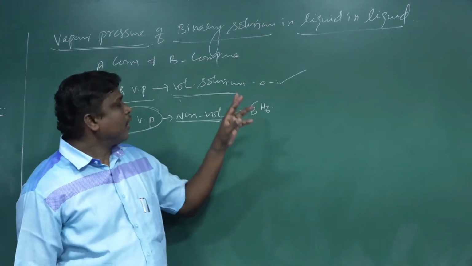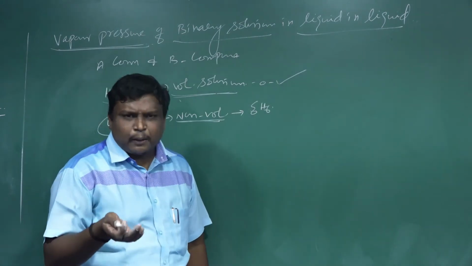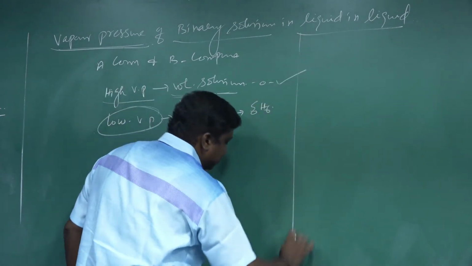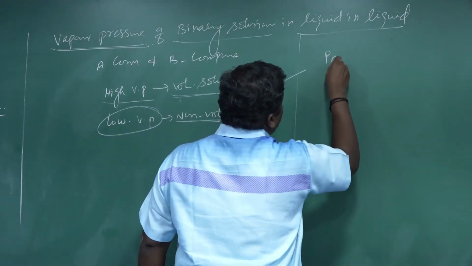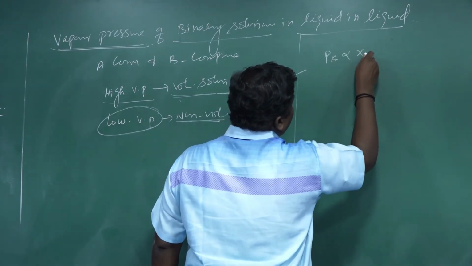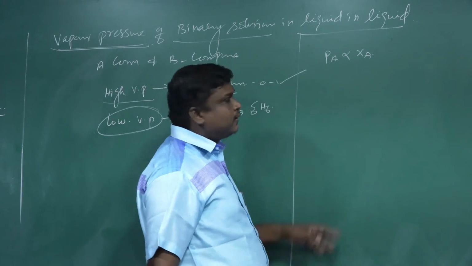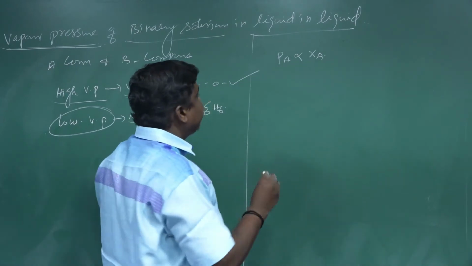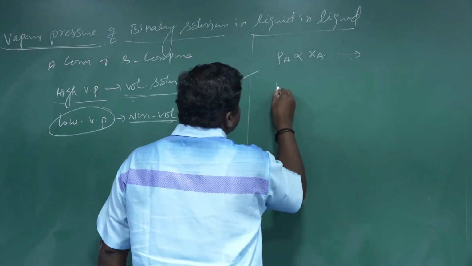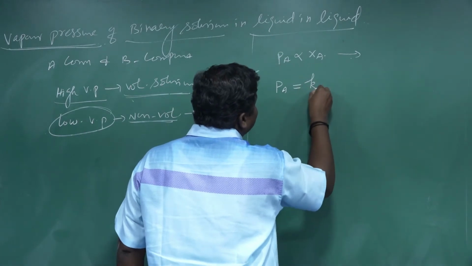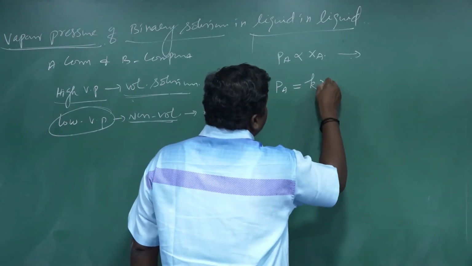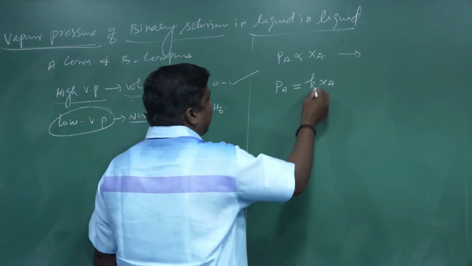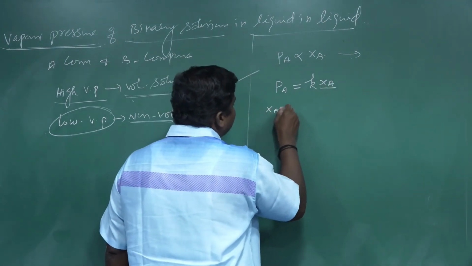Partial vapor pressure of components A and B is directly proportional to mole fraction. It is stated that the partial pressure of compound A is directly proportional to the mole fraction of compound A. It can be represented as PA equals a constant times the mole fraction of A, XA. Suppose XA, the mole fraction, is 1.